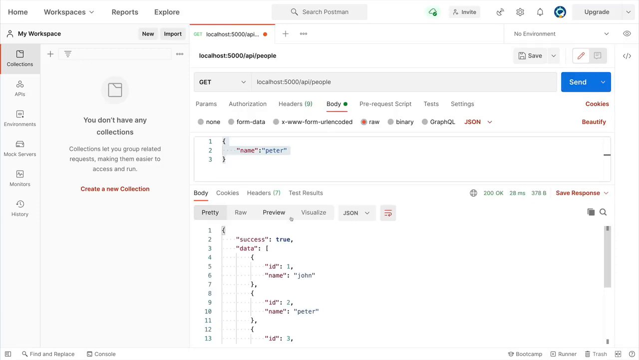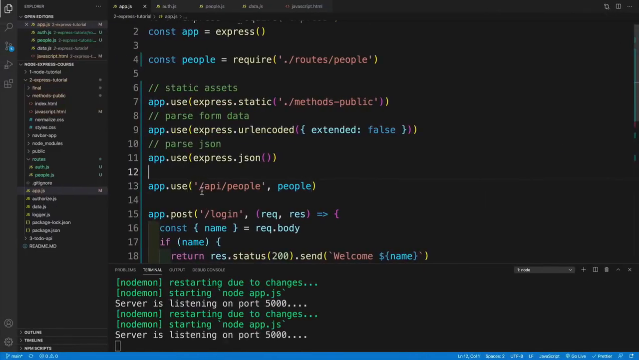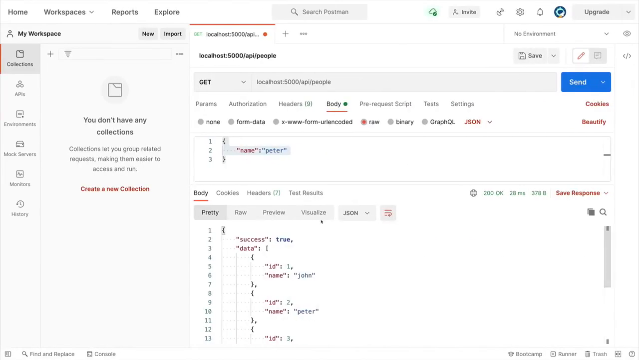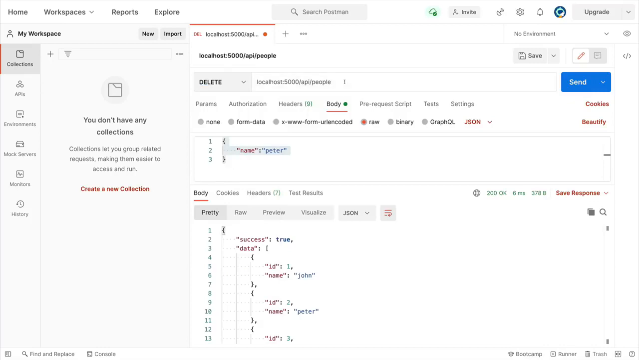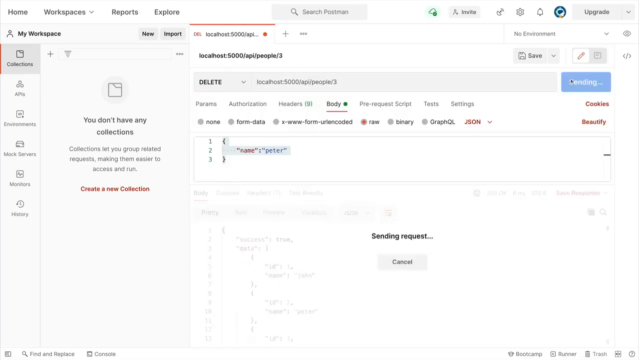I think the problem here is in the app.js. I don't have the forward slash. So let me try this one. Let me send it one more time. And there it is. Now, of course, everything works. So my apologies. I forgot to add the forward slash here. That's why we were getting the error. And now, of course, everything works.